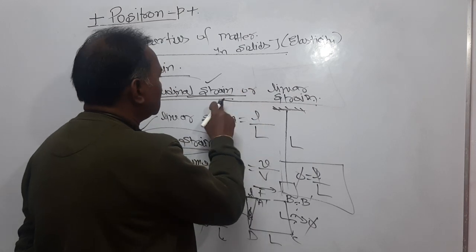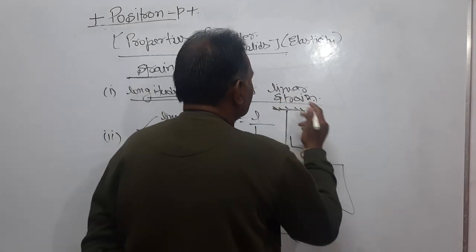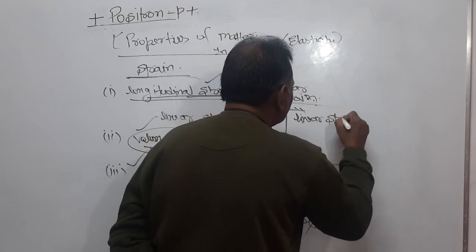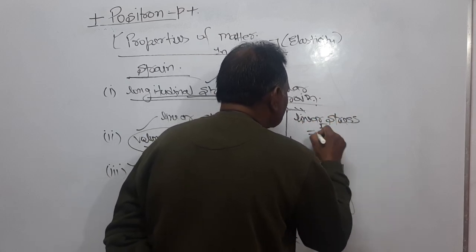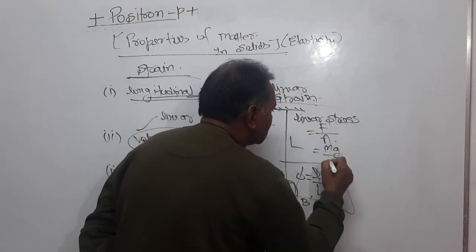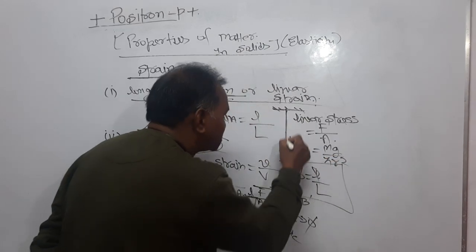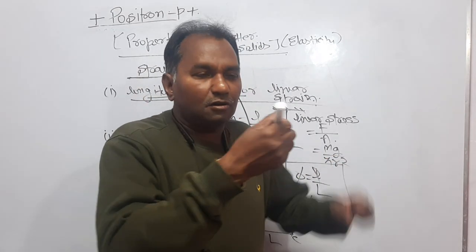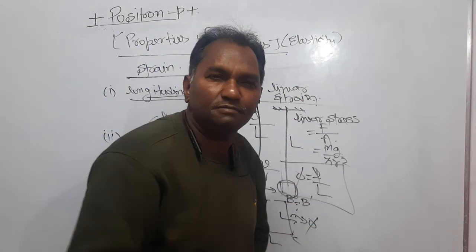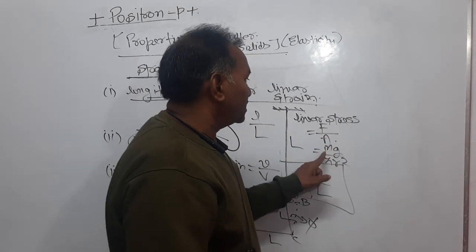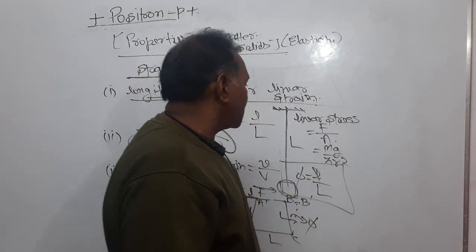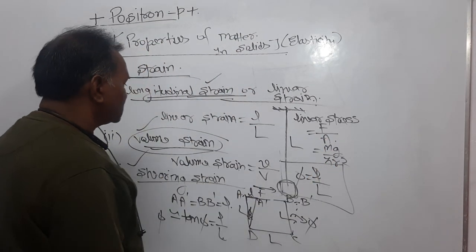The longitudinal strain or linear strain corresponds to linear stress, and linear stress is what? That is force divided by area. Force is the weight here, mg, and A is what? A is the area of cross section of this wire, the cross sectional area of the wire on which the weight has been hung. Let small r be the radius of this wire. Then force is mg, the weight hanging, and A is pi r square. So this is the linear stress.